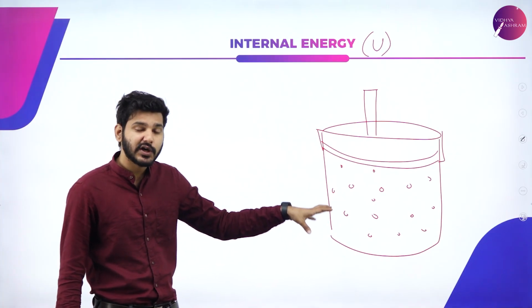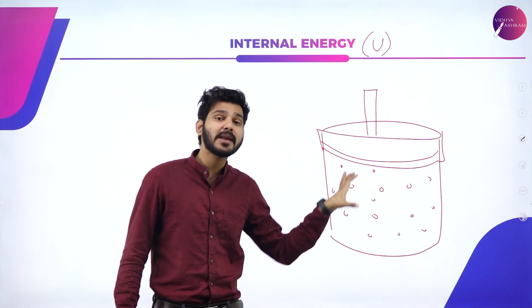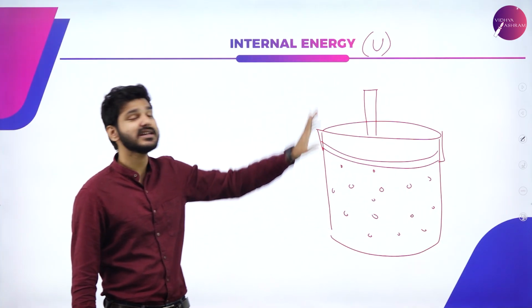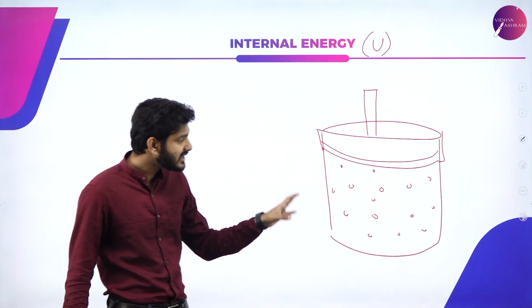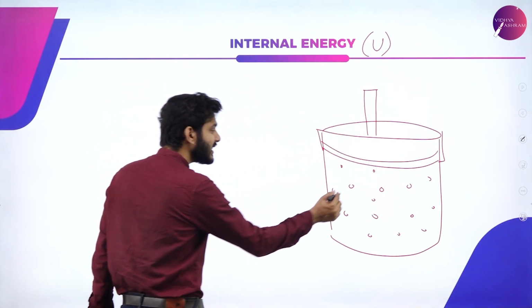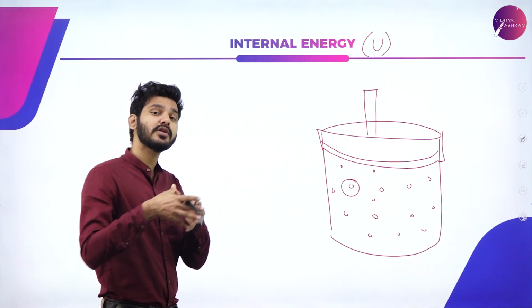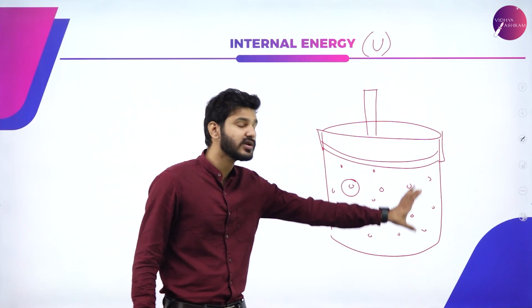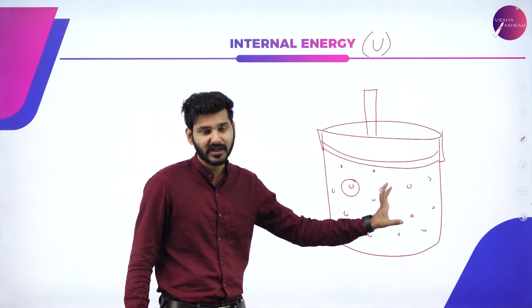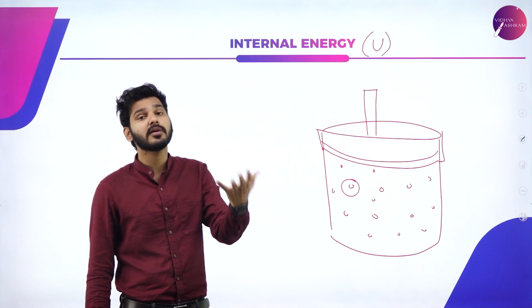Now, this system will have some sort of energy, and that particular energy is known as internal energy. The internal energy of this system will be equal to the sum of the kinetic and potential energies of the individual molecules of this system. That is, each molecule will possess a kinetic energy or a potential energy.